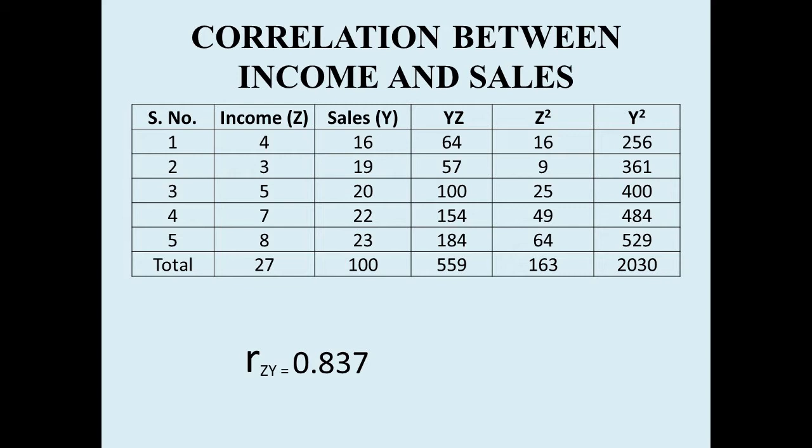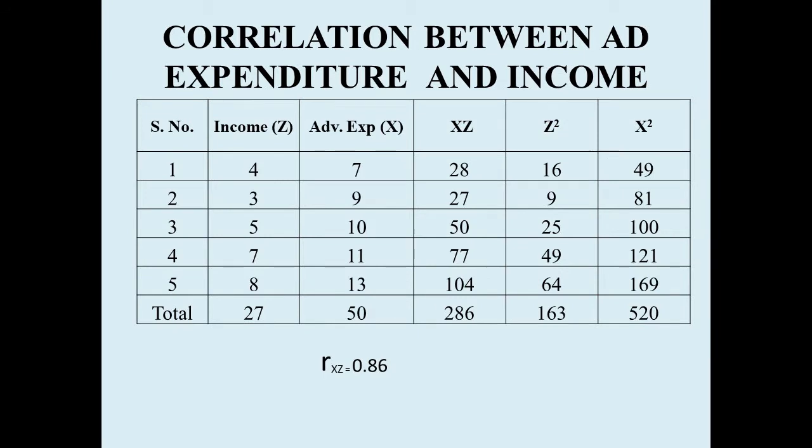We have got the correlation coefficient between z, that is income, and sales as 0.837. This is the ordinary correlation coefficient between income and sales.